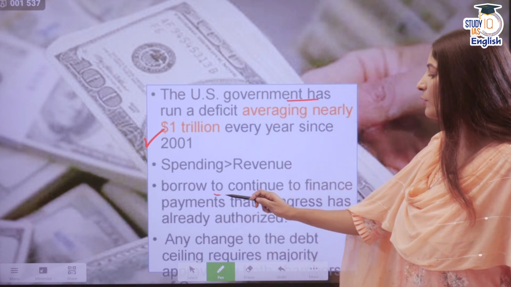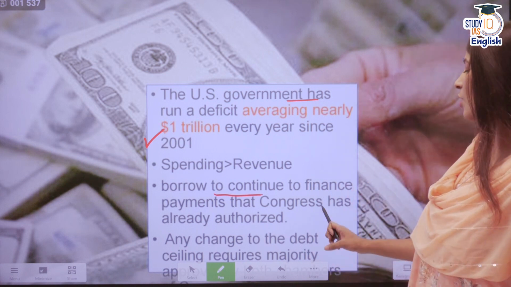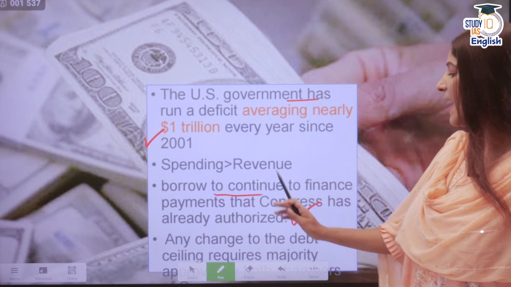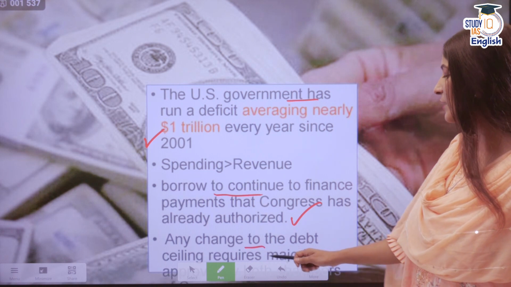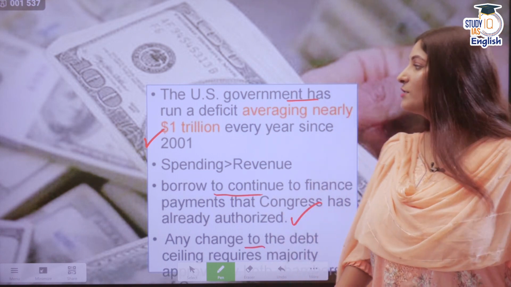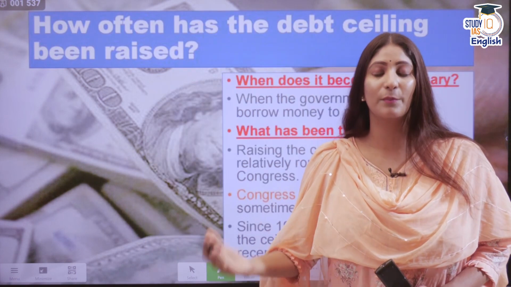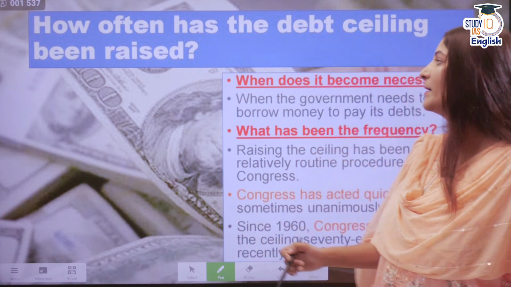So the Treasury Department borrows to continue to finance the payments. The Congress has already authorized, and any change to the debt ceiling requires majority approval of both houses of the Congress. So this is the influence that the Congress also is putting over the current government.